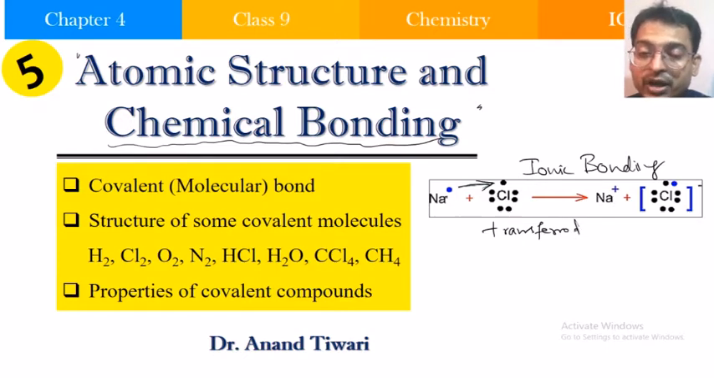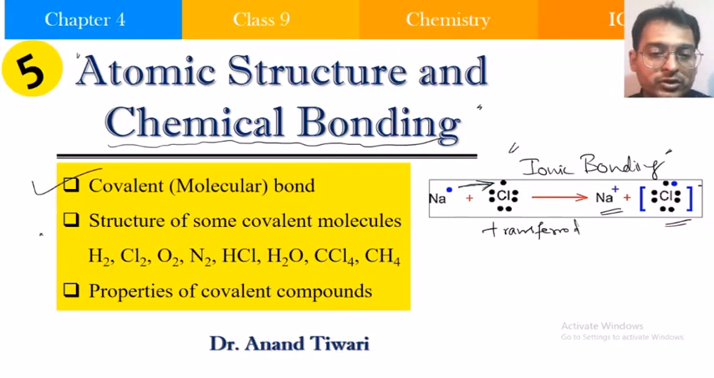Complete transfer of an electron from one atom to another atom, resulting in the formation of two oppositely charged ions, a cation and an anion, which attract each other by electrostatic attraction, resulting in the formation of an ionic compound by formation of an ionic bond. Today we will be looking at another type of chemical bonding, which is known as the covalent bond.